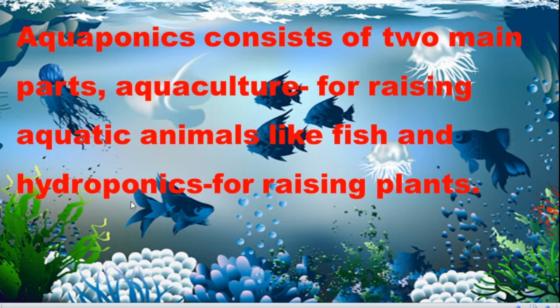The plants get nutrition from the waste of the fish or aquatic animals, and the aquatic animals get fresh water after the waste material is absorbed from the water.